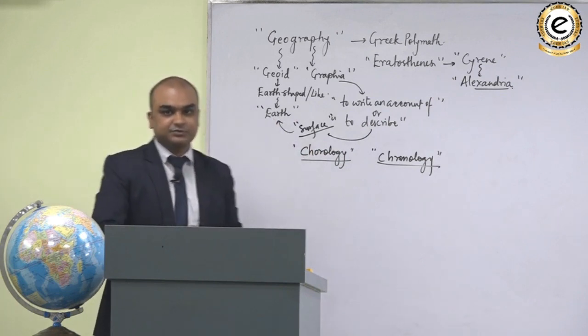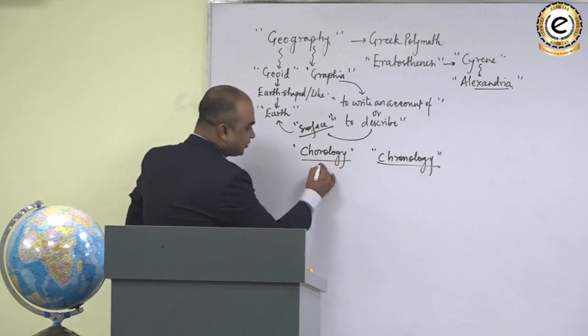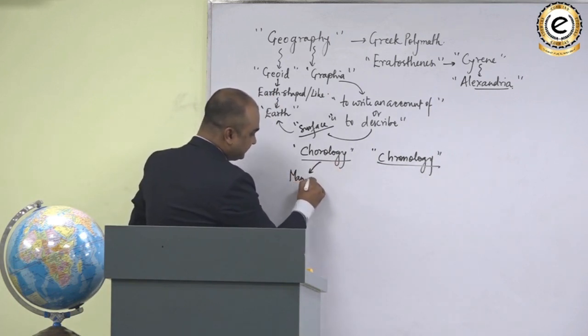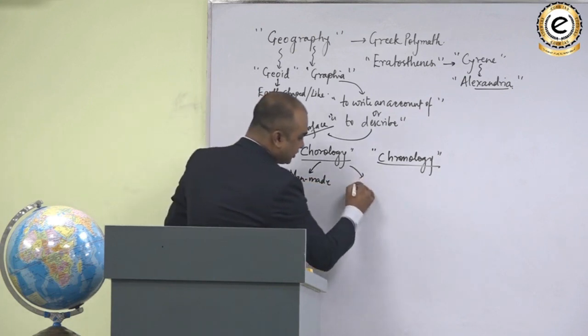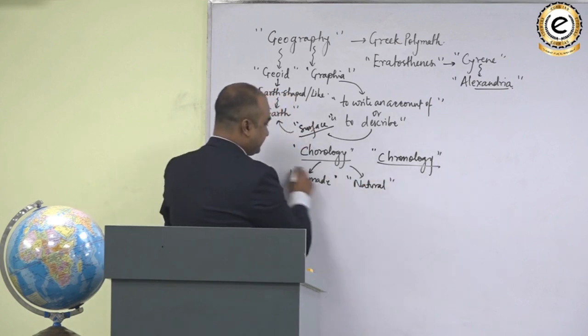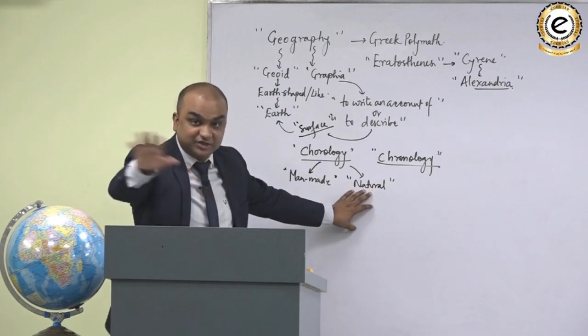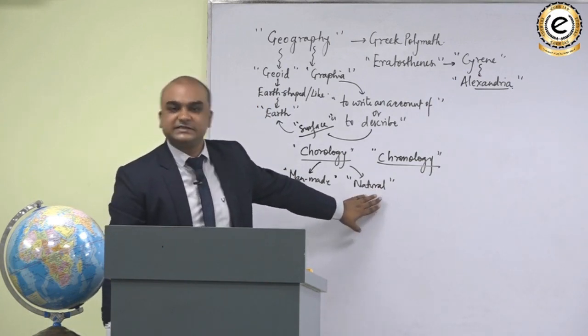It means description in terms of space, and this description could be either of man-made things or they could be description of natural things. When we describe spatially the natural things, we are in the realm of physical geography.